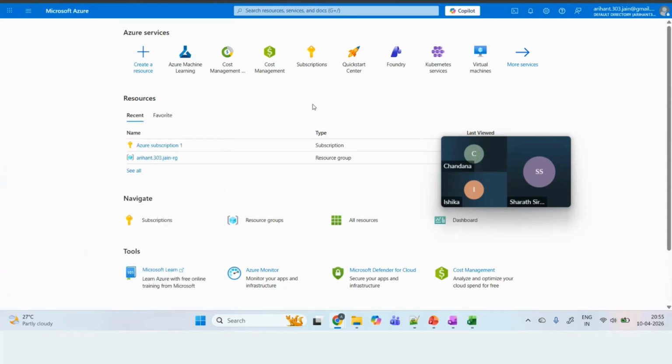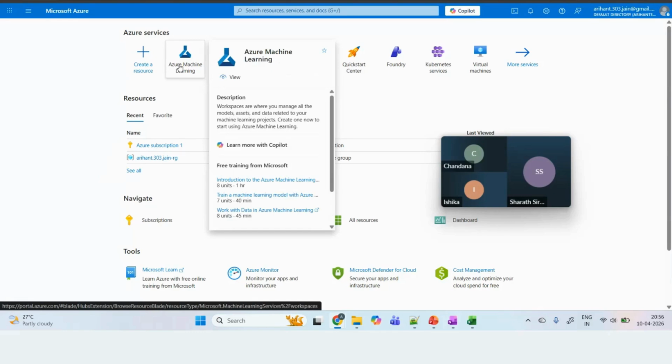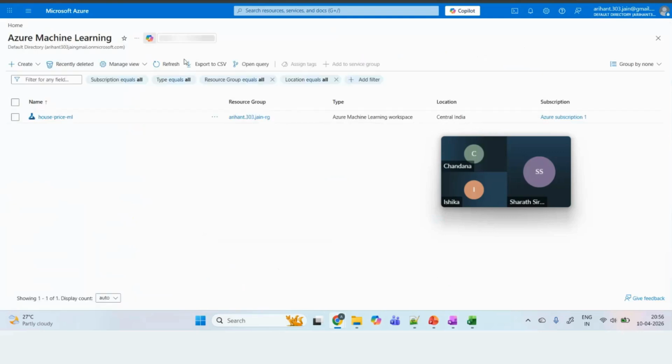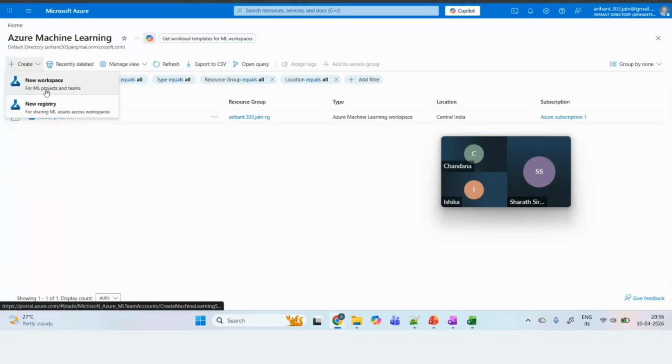Okay. Now here you will see Azure Machine Learning. This is used to create the machine learning models. Okay, so when you click on this, the very first step is that you have to create a workspace. For each workspace, you will have a different project. So when you click on this, here you can click on new workspace, for ML projects and teams.